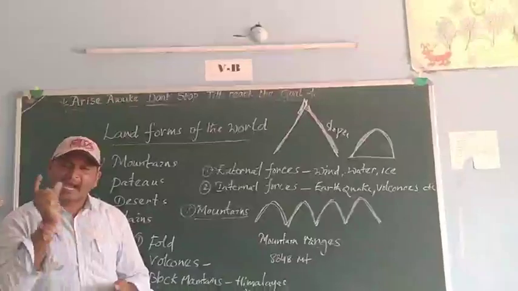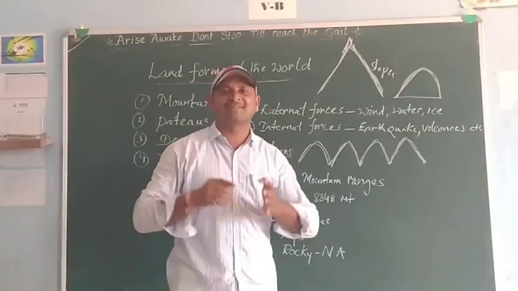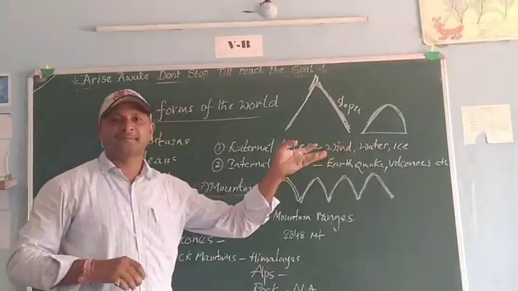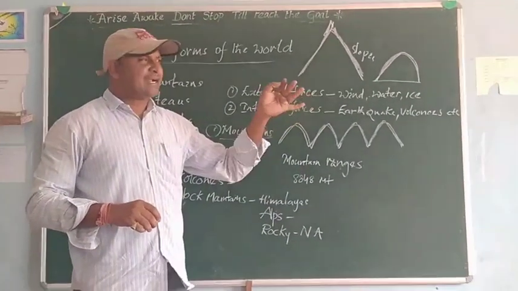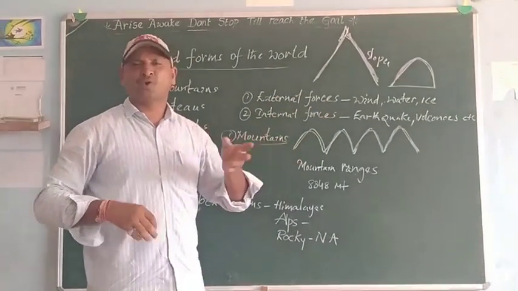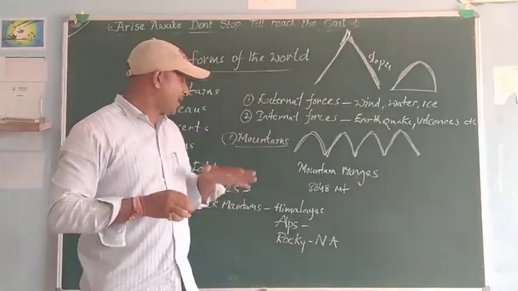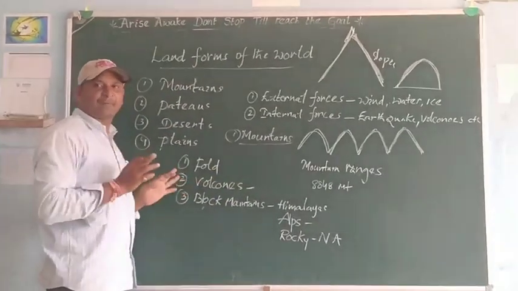Not only this, along with the lava, many things come out from volcanoes: pebbles, steam, water, and some gases. Smoke also comes. In this way, volcanoes are formed.